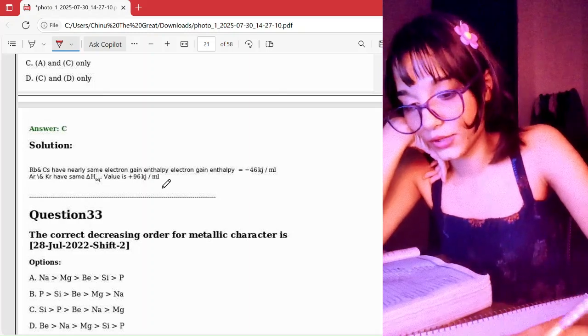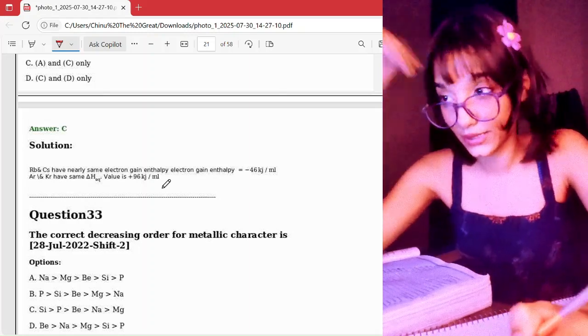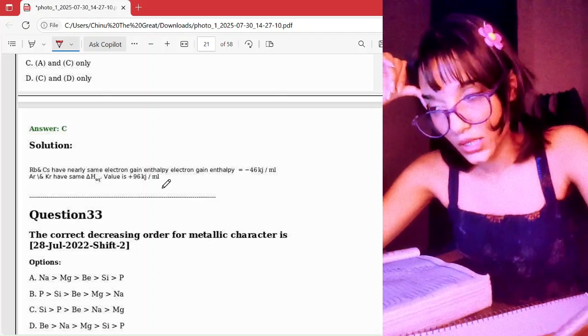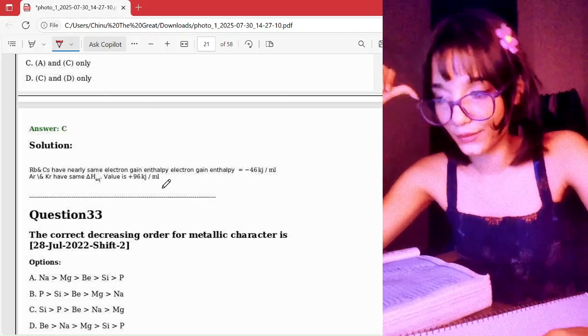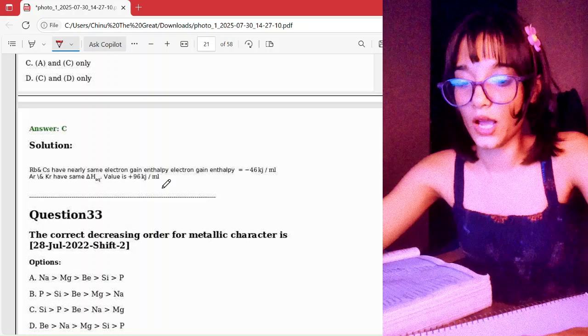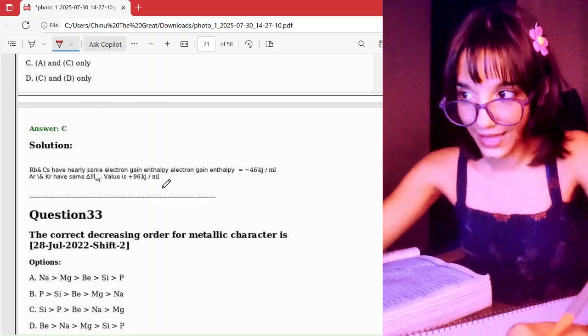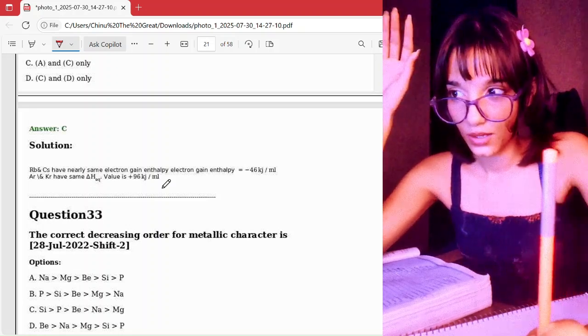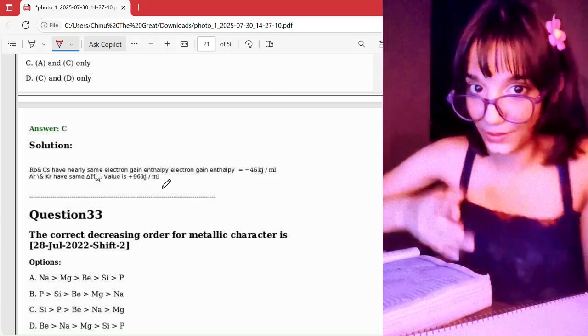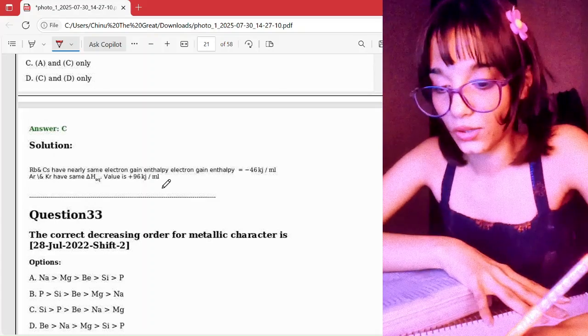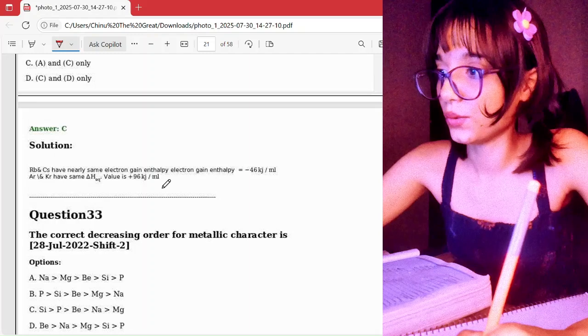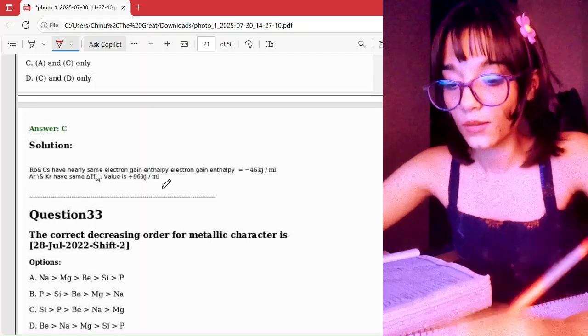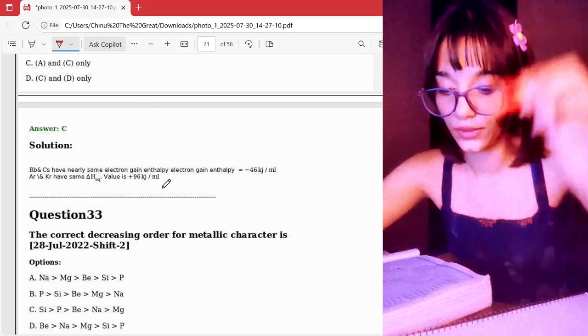For phosphorus, it will be the least. And for silicon, it has atomic number 16, right? So it will be a little less metallic than phosphorus. Not less metallic. So it will be second lowest, so that's true. And beryllium is on top, it increases down the group, right?